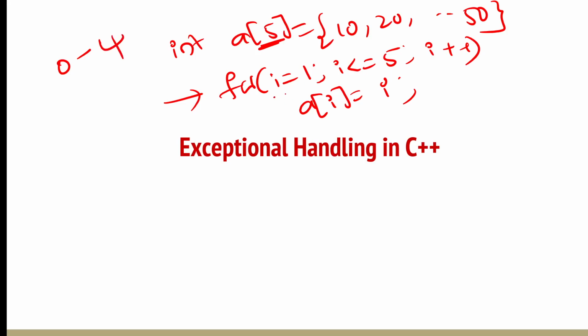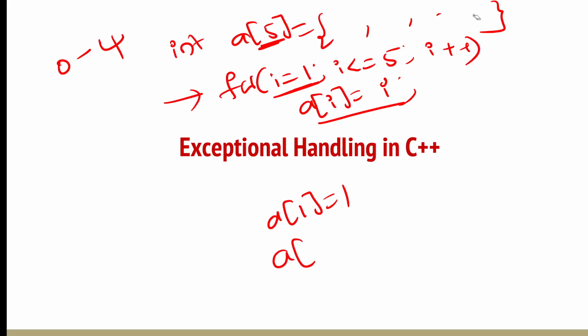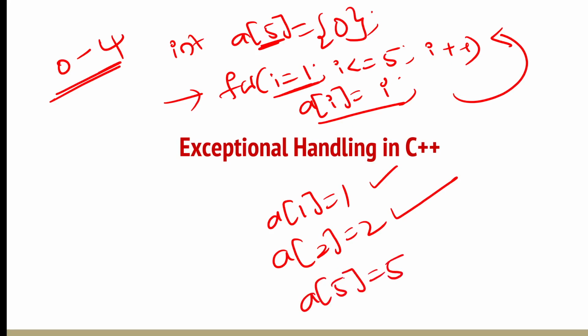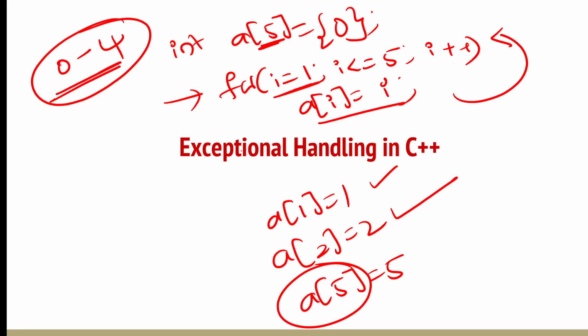But here what you are doing, you are starting the loop from 1. So, it is putting a of 1 equal to 1. If I had filled with zeros, then it makes sense. So, a of 1 equal to 1, a of 2 equal to 2, this is valid because I have index from 0 to 4. But in the last case, in the last for loop, what will happen here, a of 5 is equal to 5. Do we have a of 5 here? No, array indexing is strictly from 0 to 4. So, you are trying to access an index which is out of the range of the given array size.